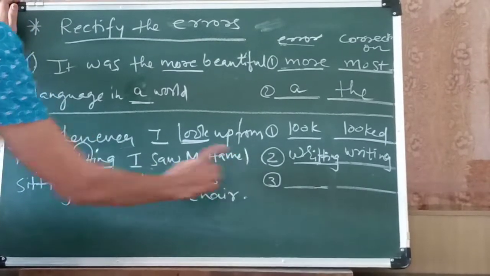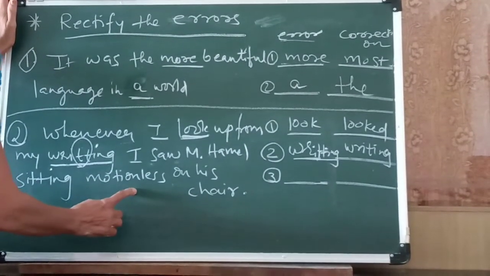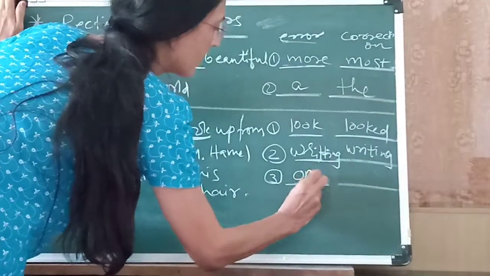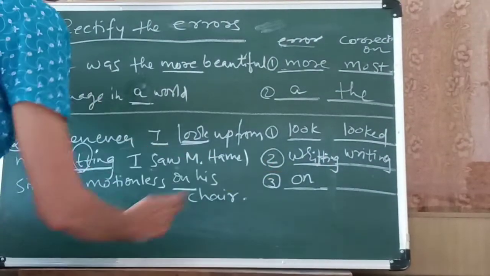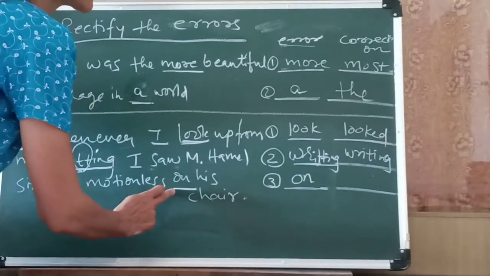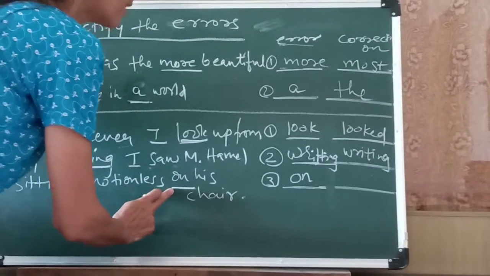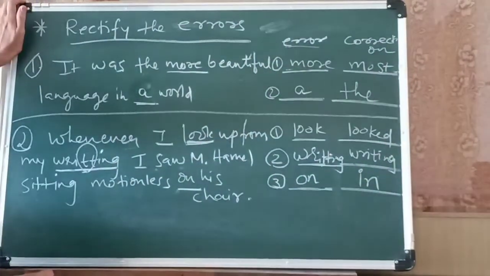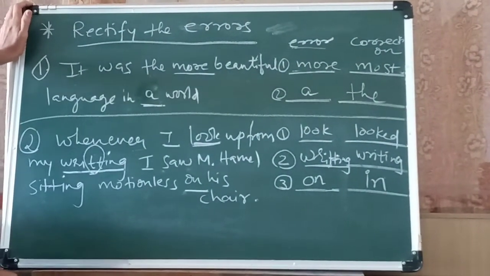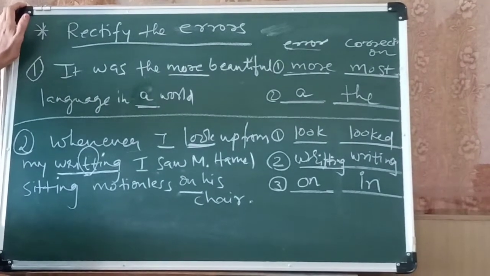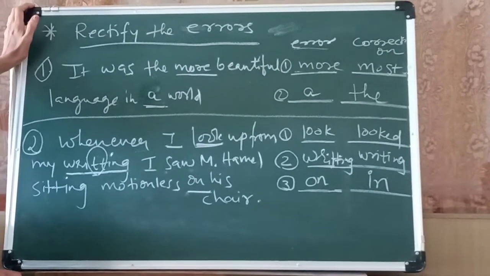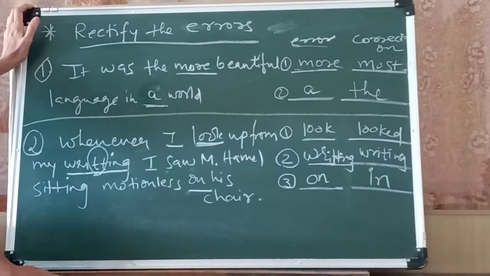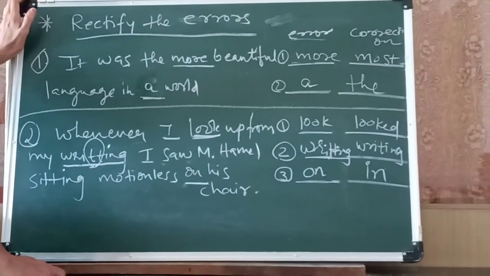"I saw M. Hamel sitting motionless on his chair." So third line, the error is "on". The preposition "on" which is used here is a mistake. The correction is the preposition "with". So this way you can do this practice, and in the board exam it is of 3 marks. So do regular practice of the same.